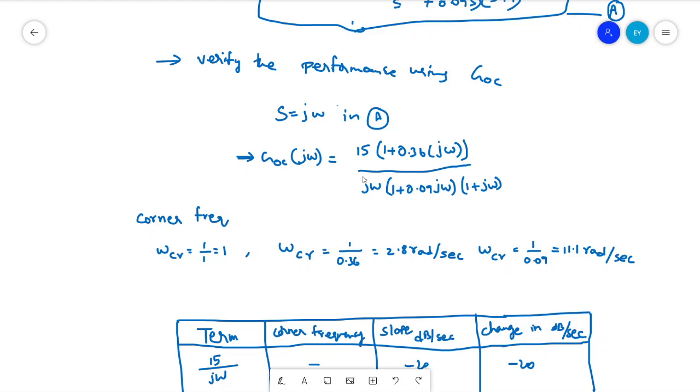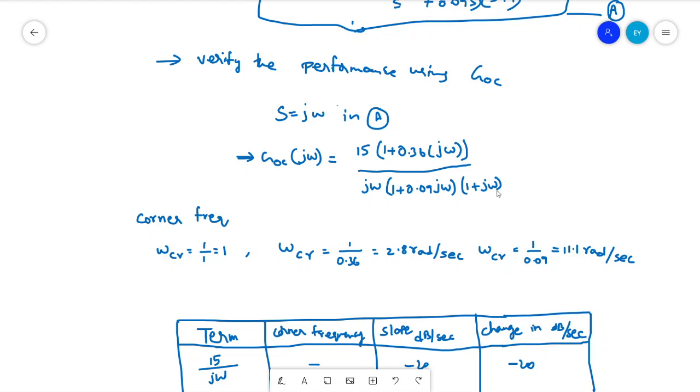As I mentioned earlier, we can locate the corner frequencies by selecting only the poles and zeros other than the roots at origin. If you observe, the j omega here is at origin. So we have to eliminate this, and the leftover roots we have to consider for corner frequencies, right?